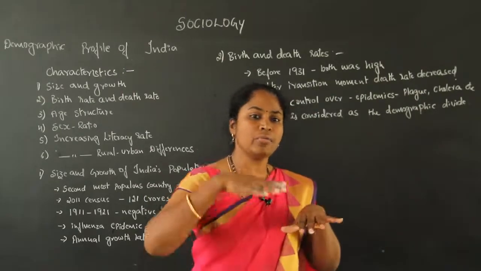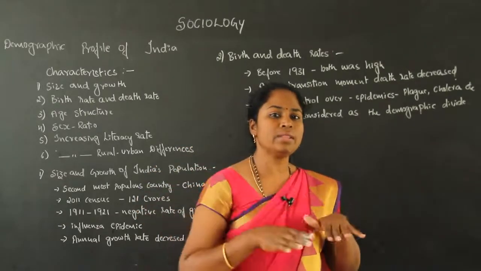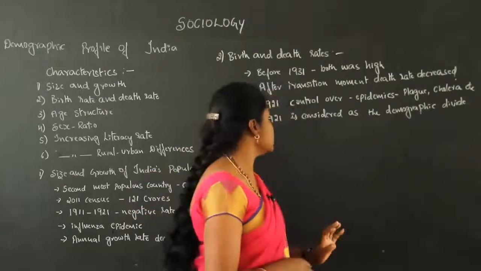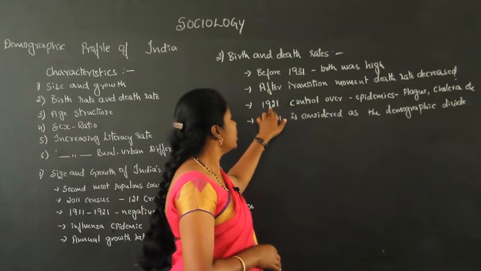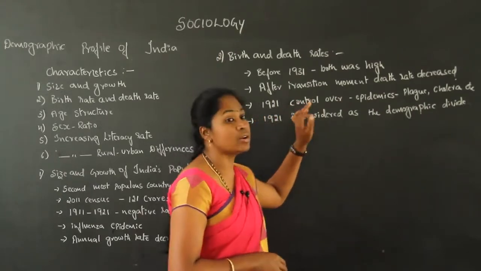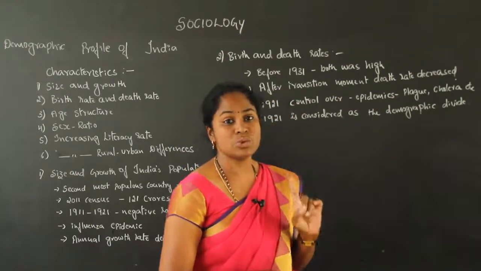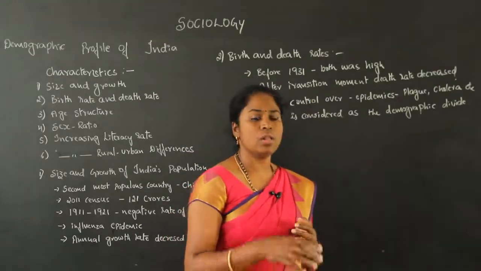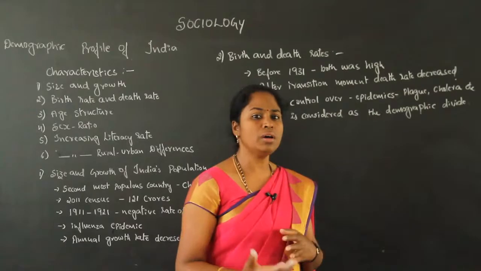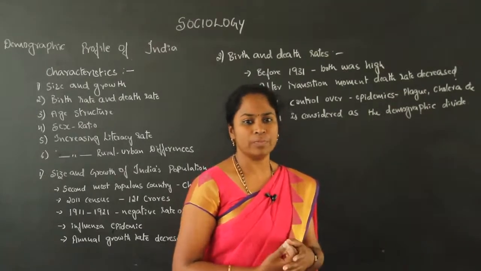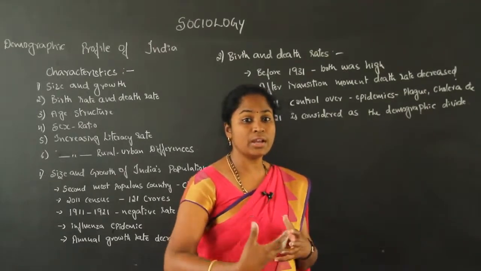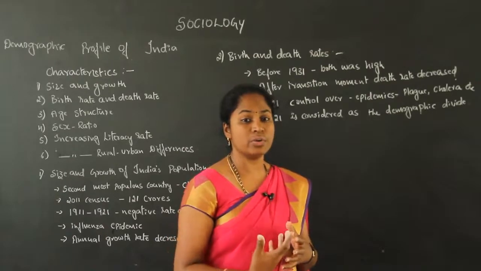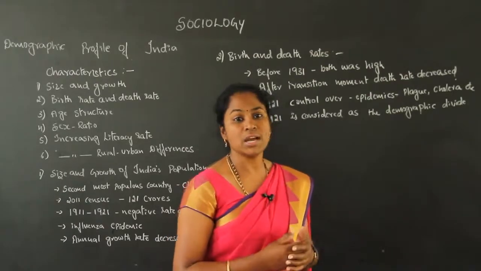The birth rate went on in the same way, but the death rate automatically decreased, because in 1921 they started controlling the epidemics we had in the society: plague, cholera, smallpox. Medications were introduced and these diseases were controlled.